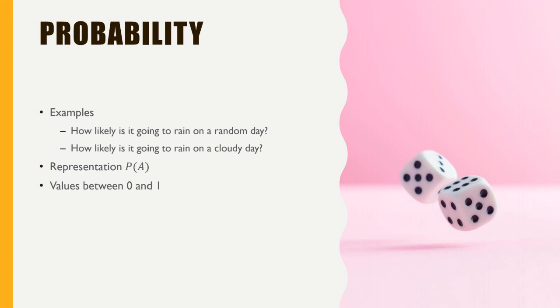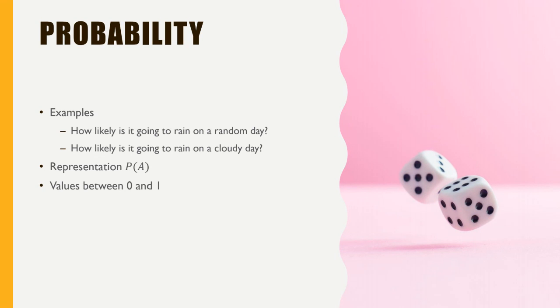So how do we represent a probability? We represent it as P of A. A is an event. So what is P? P is a kind of function which says what is the probability of A happening. So when you see P of A, it means the probability of A happening. What is the value?